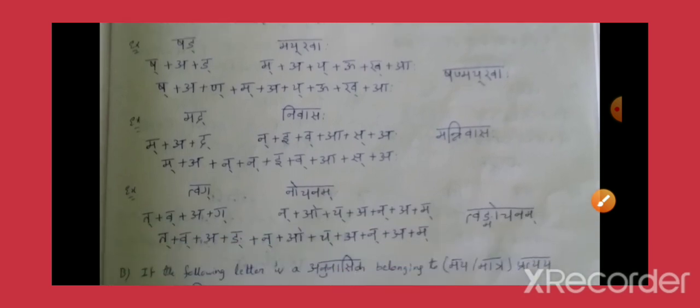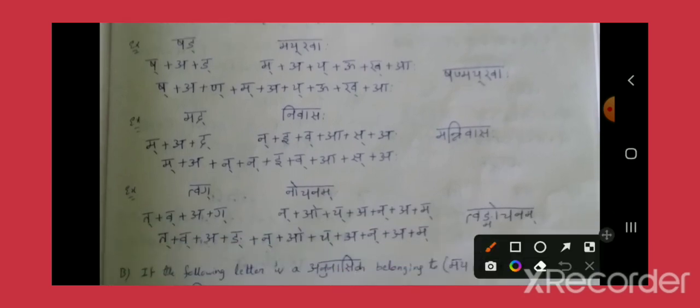See these examples. Shed, Mayukaha. These are the 2 words. So first let's expand Shed: Shakara plus A plus Dakara. And what is the expansion for Mayukaha? Makara plus A plus Yakara plus U plus Kakara plus Aha. These are the 2 words and their expansions.